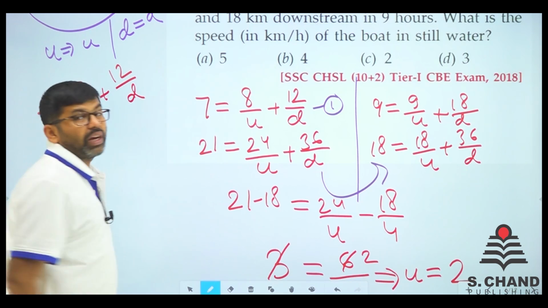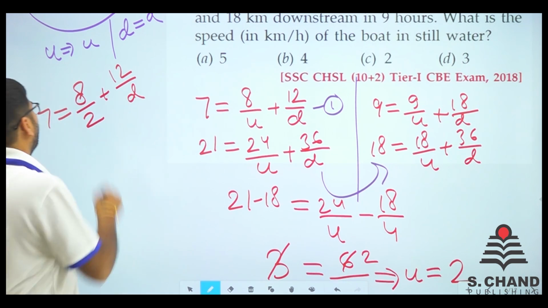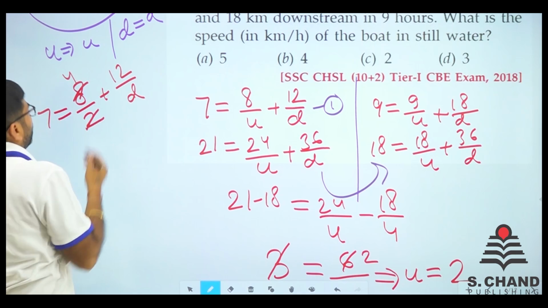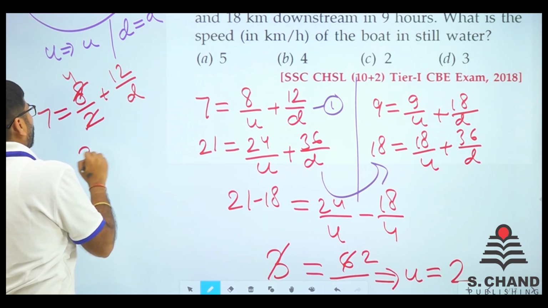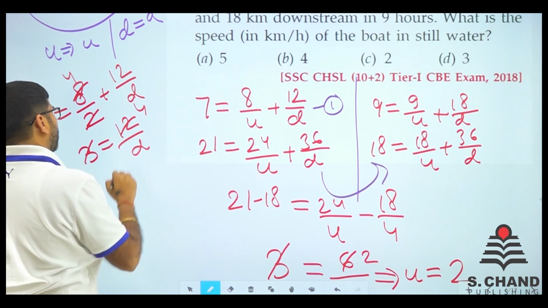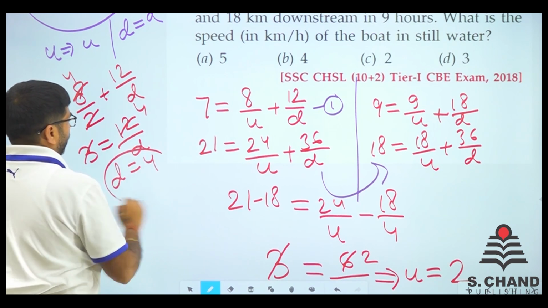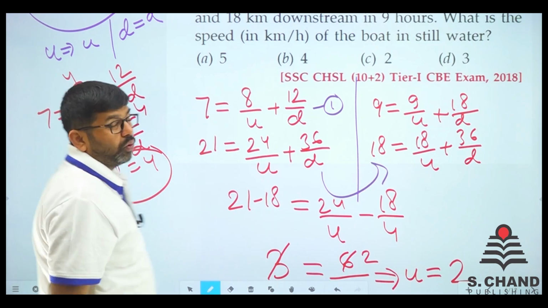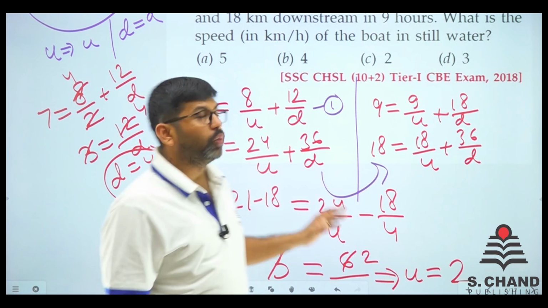This is u. u is upstream speed. So 8 by 2, we'll get 4 here. 7 minus 4 is 3. So 3 is equal to 12 by d. We just cancel out, so d is 4. So down speed is 4. So we have got down speed as 4 and we have got upstream as 2.